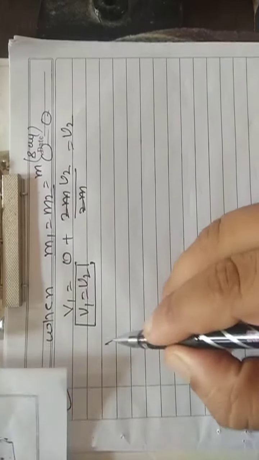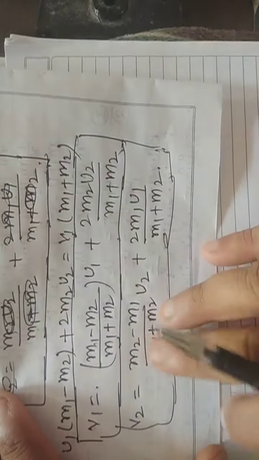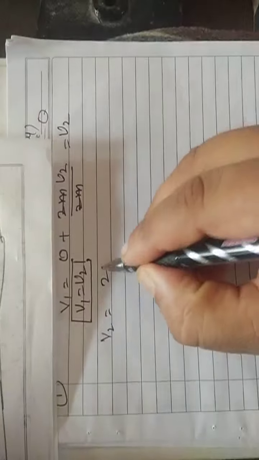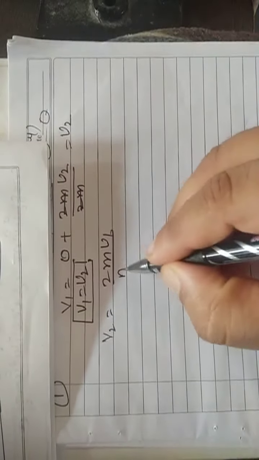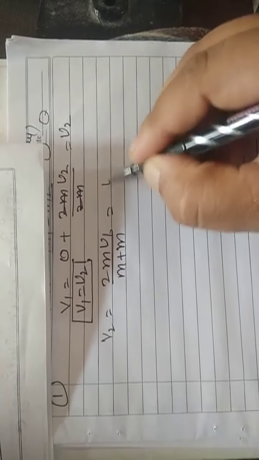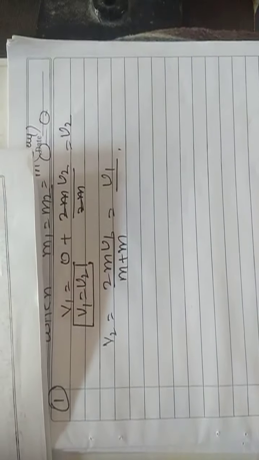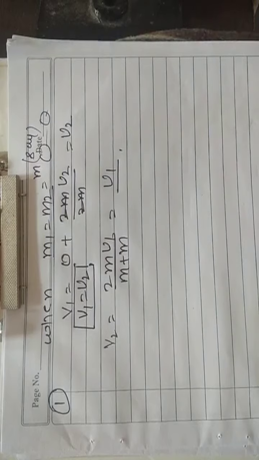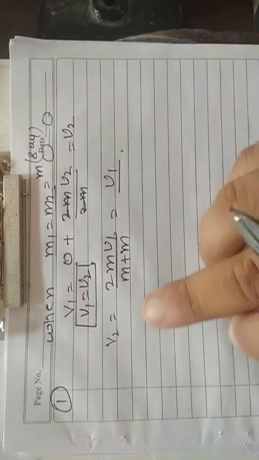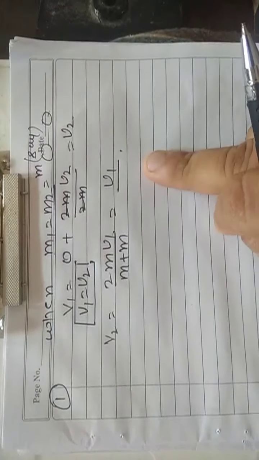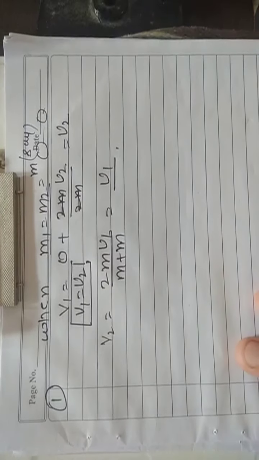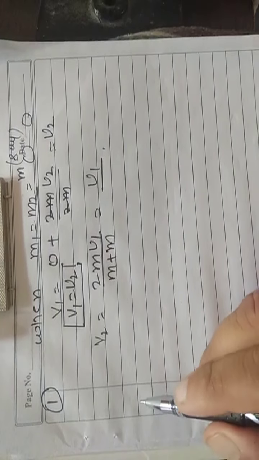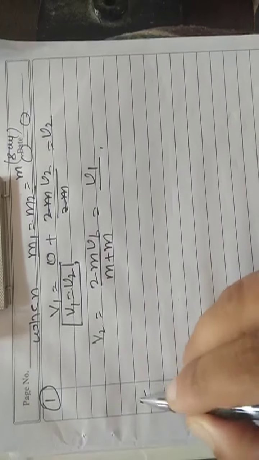Now if I come to v2, again m minus m is 0, this term will be 0, and you are left with 2m u1 upon m plus m, and after solving you get u1. It means after collision the first body starts moving with the initial velocity of the second, and the second starts moving with the initial velocity of the first. Remember this well. Okay, now I come to the second case.